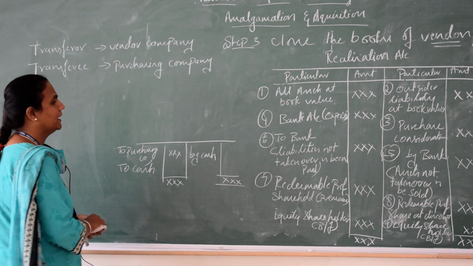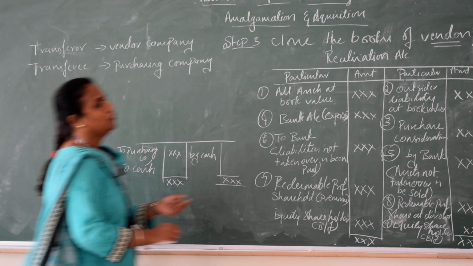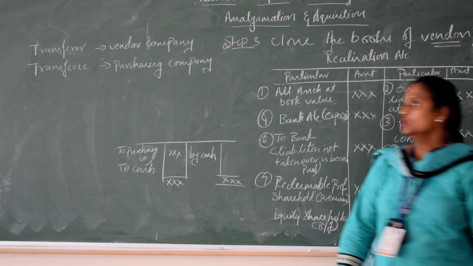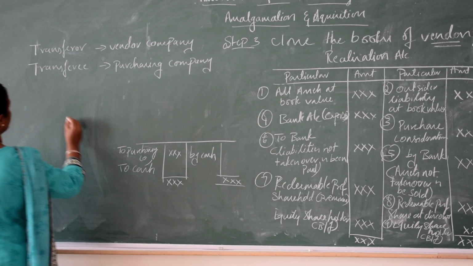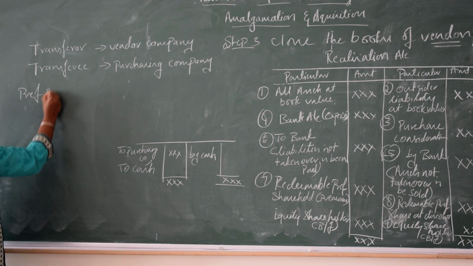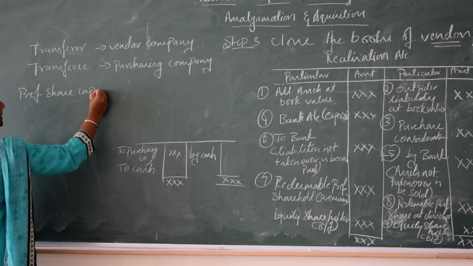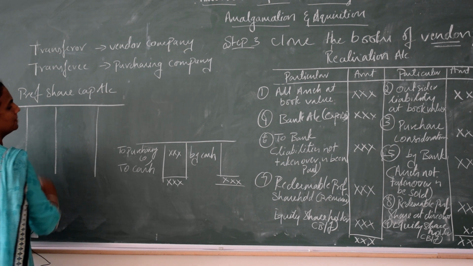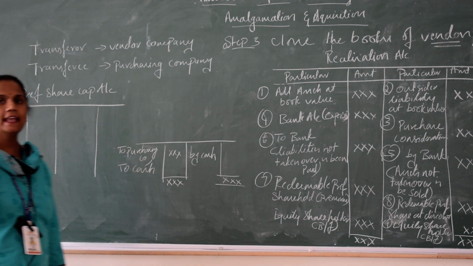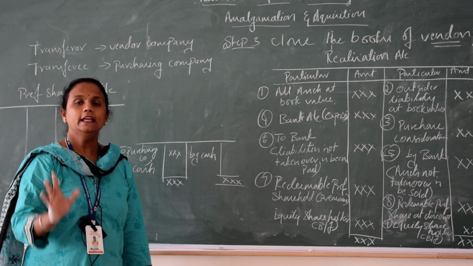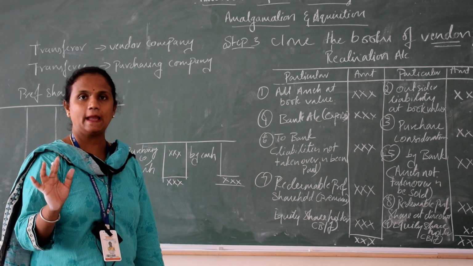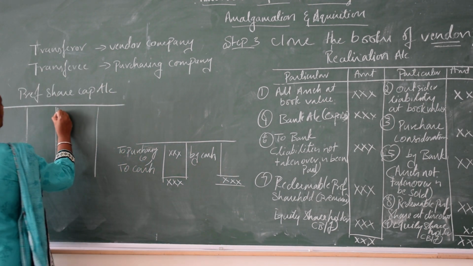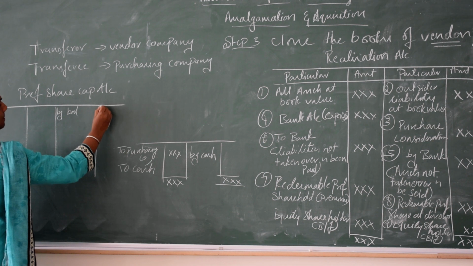Next, very important, which account do you have to prepare? Equity is done. Next you prepare the preference share capital account. Again you should start from the balance sheet. If you have preference share capital in the balance sheet, which we have not taken anywhere, it will come by balance brought down.